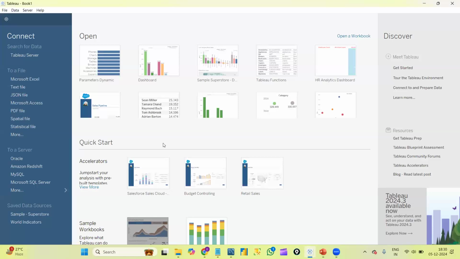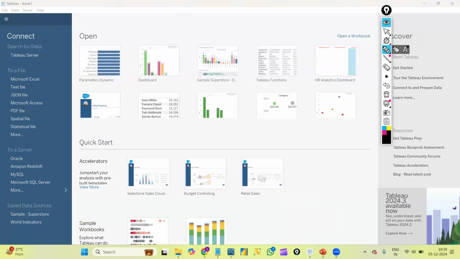So I just opened my Tableau Desktop. This is basically the user interface of Tableau. You can see Book 1; this complete thing is called a Tableau workbook. Towards the top left, we can see something called Connect. Once we are done with the demo classes, I will show you the installation process of Tableau Desktop. Now I'm just giving you an idea about the user interface, and let's understand how we will create our first graph.